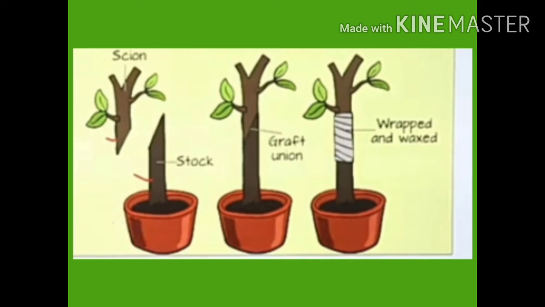Here you can see two stems are joined, and the plant which we are joining is known as scion, and the one on which it is joined is known as stock, and this method is known as grafting.